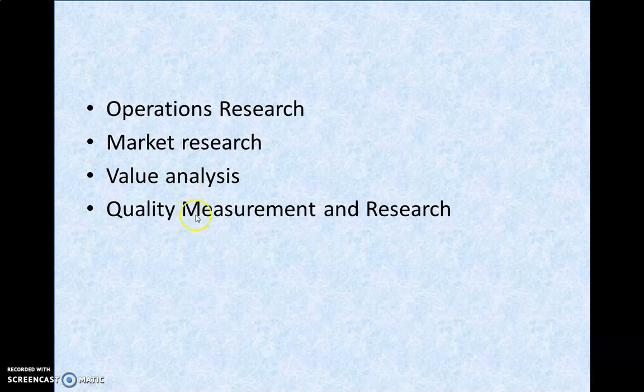The next thing is quality measurement and research. It is a myth, or is it true, that a quality product always costs high. But we can reduce the cost and at the same time maintain the quality by continuous research. I hope you can better understand the concept of cost reduction and the techniques of cost reduction in this video lecture. Thank you.